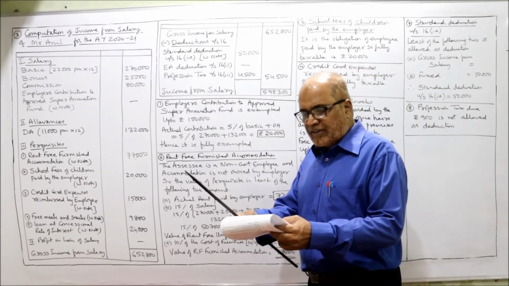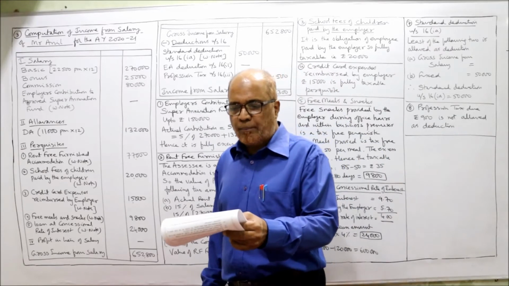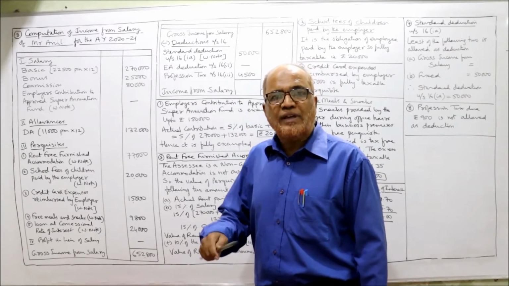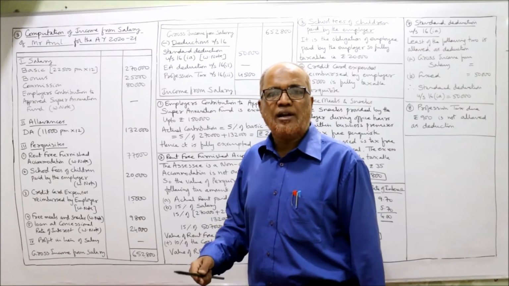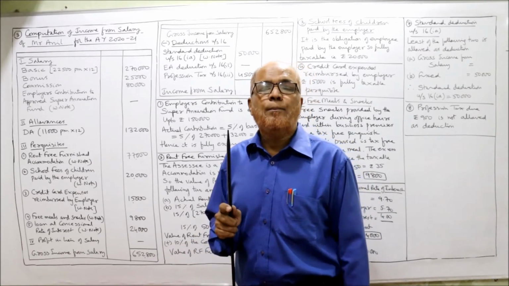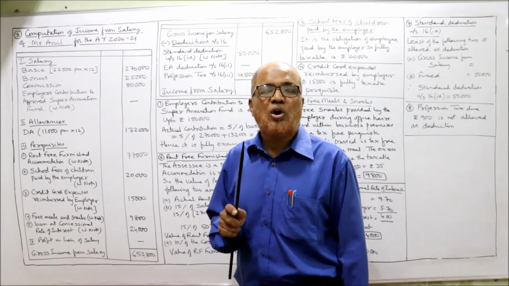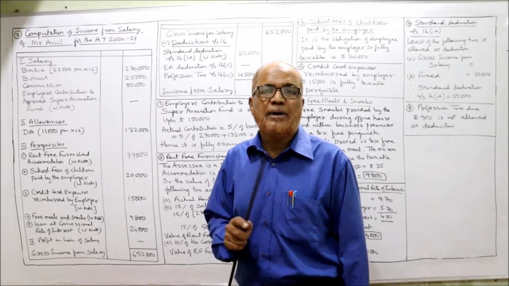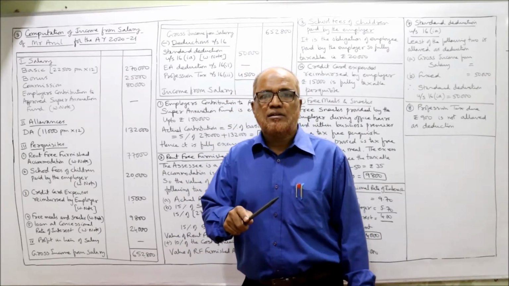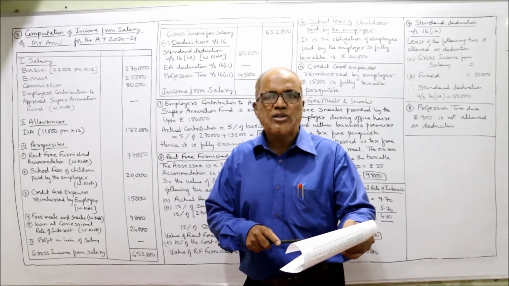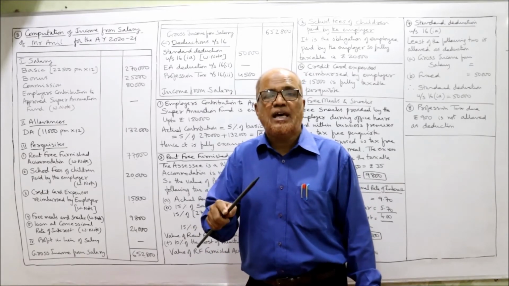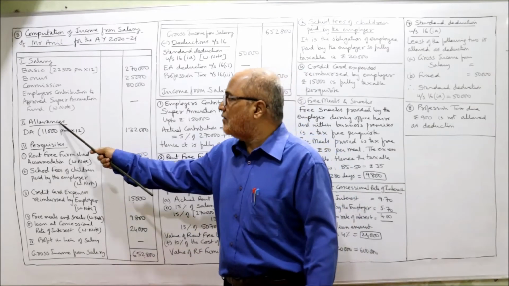Next, school fees of 2 children paid by the employer, 20,000. School fees of the children of the employee paid or reimbursed by the employer. It's a monetary obligation of the employee paid by the employer. See, education allowance is different. Here it is not education allowance. If children education allowance were there, we would have taken it under allowances.